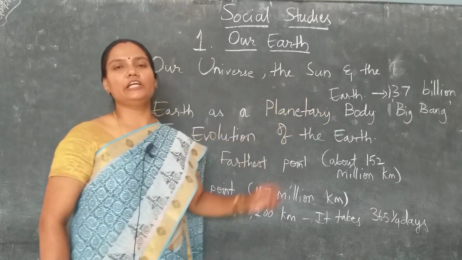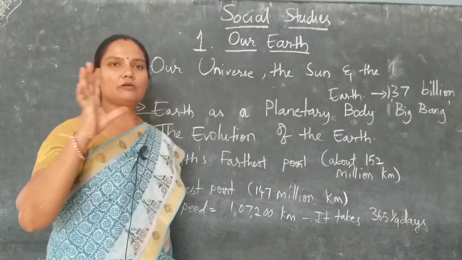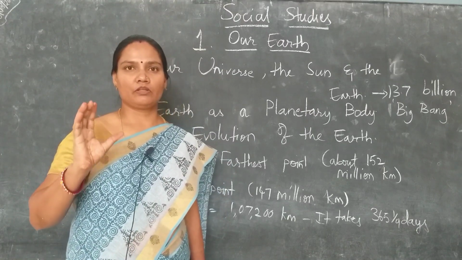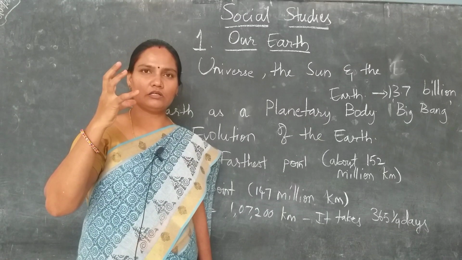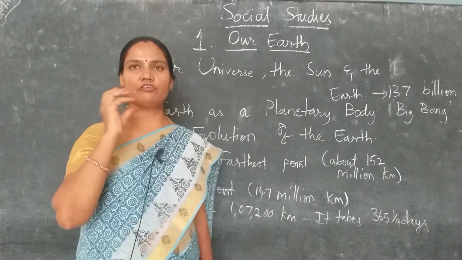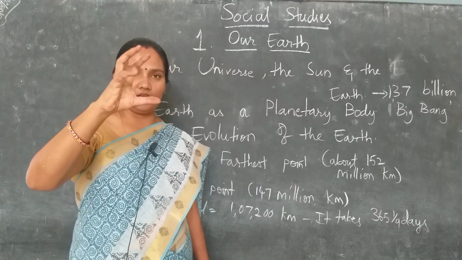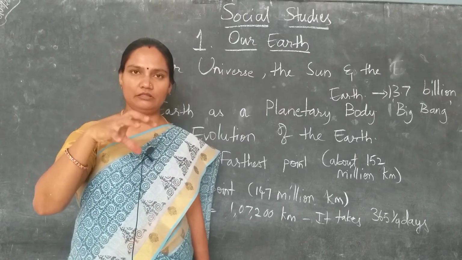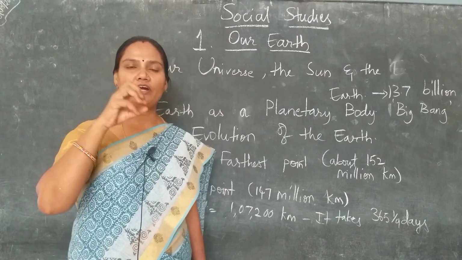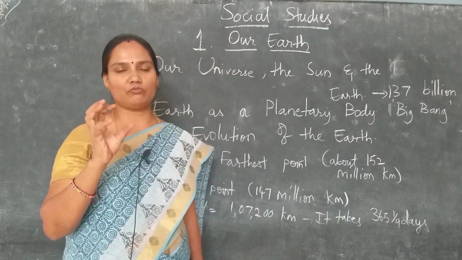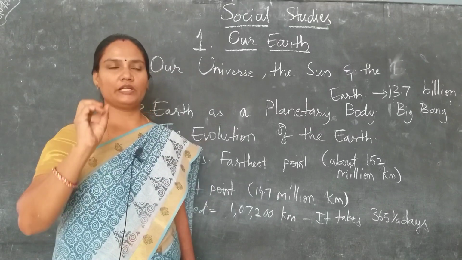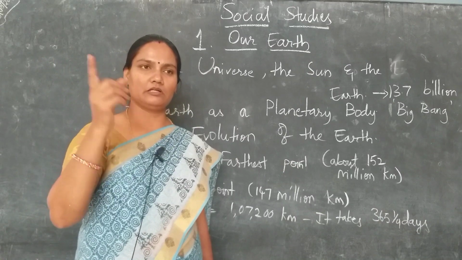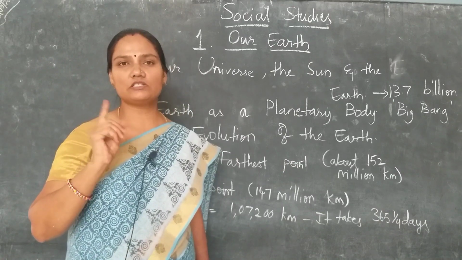So in the initial stage, children, Earth was a molten ball. It was a hot liquid ball, and all the heavy particles which were released from the Sun settled in the middle of this molten ball. Even today, inside the Earth you find these minerals in molten form. Molten means hot liquid form. Okay, so in this molten form it started revolving around the Sun.